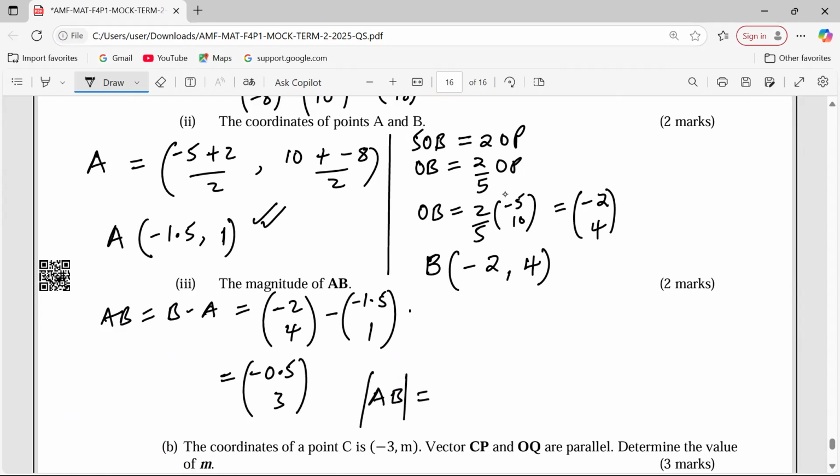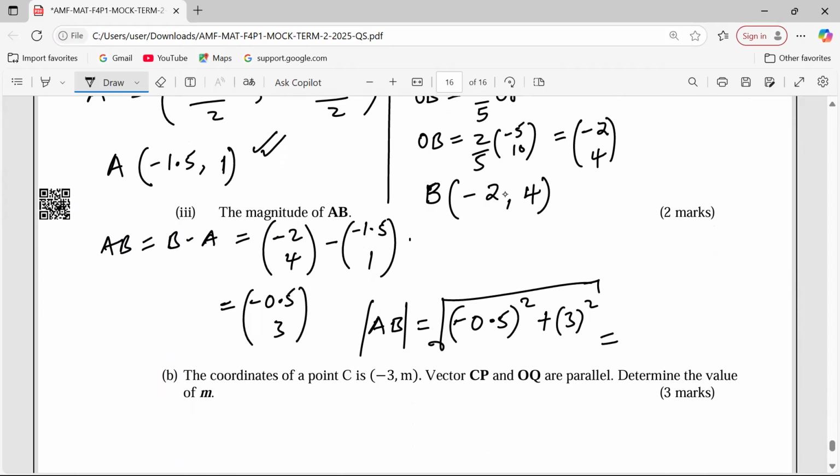shall be, when we take -0.5, we square, plus 3, we also square. Then we take the square root. So 0.5 squared plus 3 squared, now the square root. So we need the square root of 81.25 units.